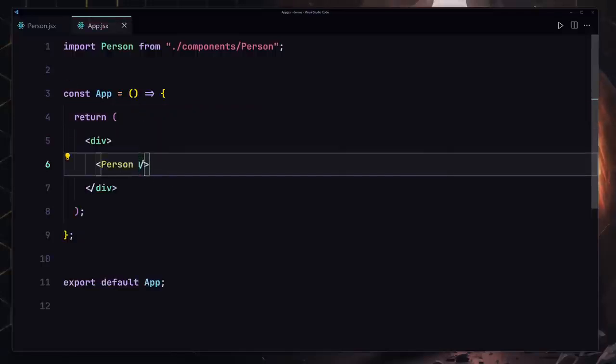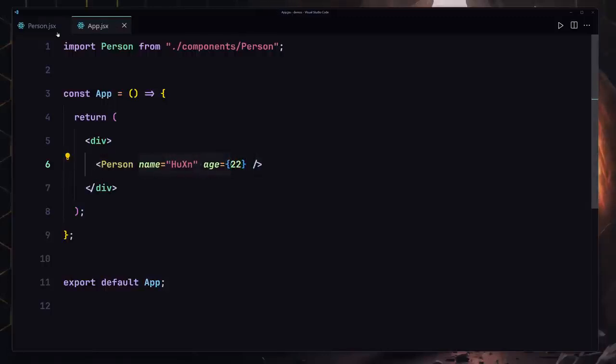Now I want to provide a prop to this person. So how can I go about doing that? I'm going to provide the name, and for the name you can provide basically any name that you prefer, but in my case I'm going to specify my own name, and also I'm going to provide my age, which will be set to 22.